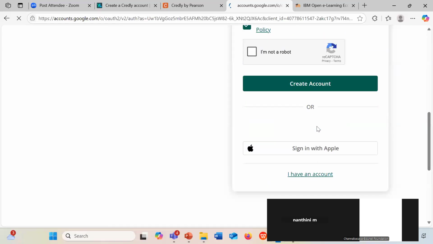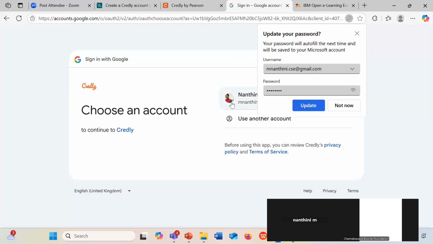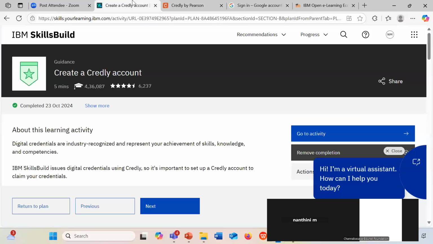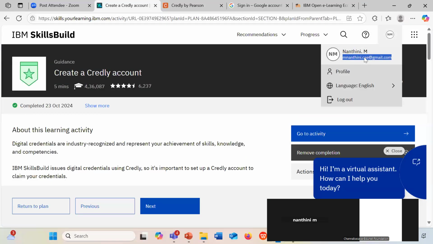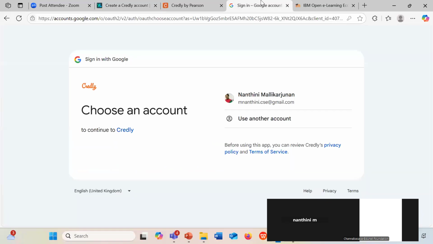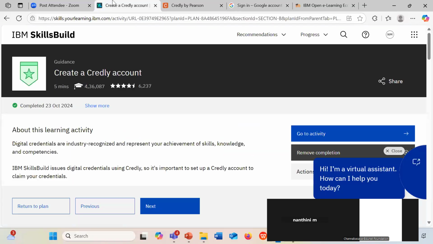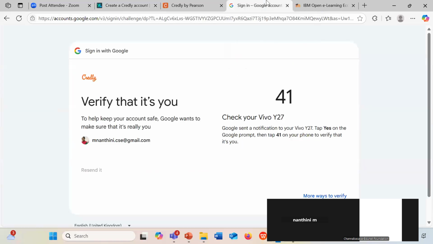But I already created using my SkillsBuild Gmail ID. So I'm going to use that account. Whatever Gmail ID you have used here, the same Gmail ID you have to use to create an account in the Credly platform. It is asking for verification. Just a second.